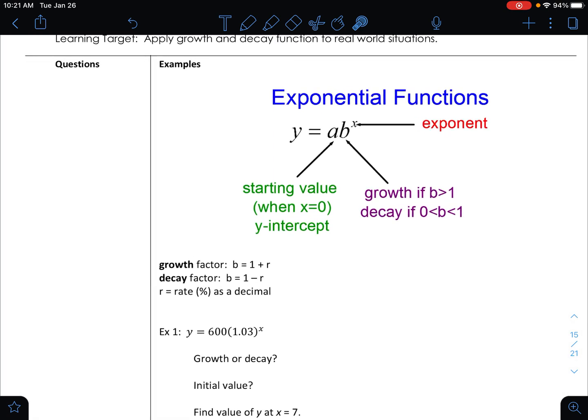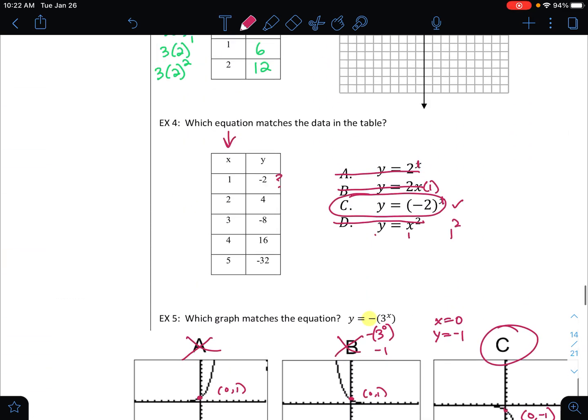So let's analyze the function a little bit more to see when it is going to be a growth or decay without graphing it. So number one, the beginning, we've got the starting value right here. The A value is the starting value. When we say starting value, it's really the y-intercept. It's really where it's crossing the y-axis. So let me add that, crossing y-axis.